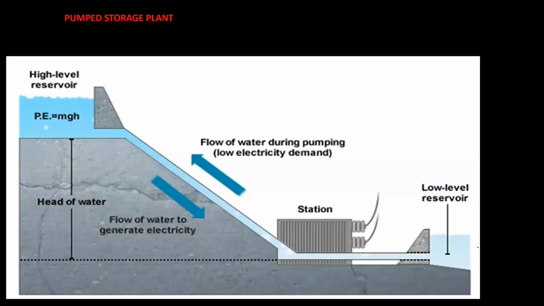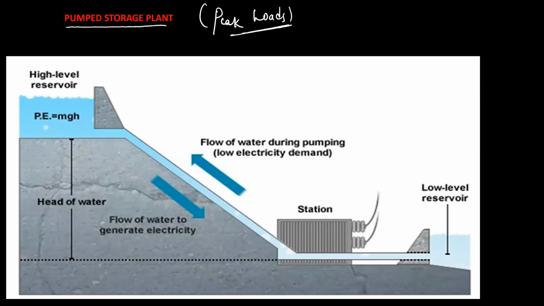One more method which we use mainly during peak load stations, because we very rarely encounter the over frequency problem. We always have under frequency problem. During peak loads, to meet the extra load, why will frequency fall? Because our input is less and our demand is more.